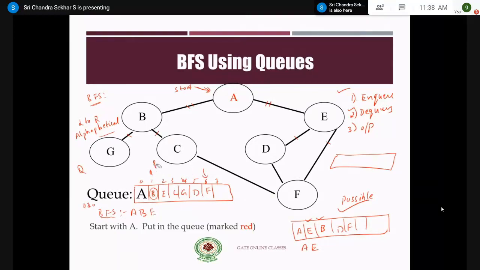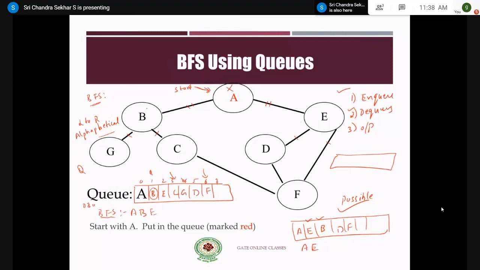So the front pointer moves to this location, that is C. Same thing, repeat these three steps. Enqueue the adjacent elements of C. The adjacent elements of C are B and F. But B is already visited, right?